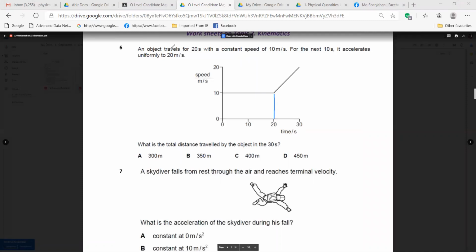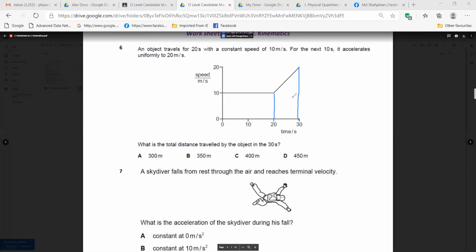They told us that an object travels 20 seconds with a constant speed. Here you see it's going with constant speed 10 for 20 seconds. For the next 10 seconds, it accelerates uniformly to 20 meter per second. So we are getting two parts of the graph, right? One is a rectangular shape, another one is a trapezium shape, right?